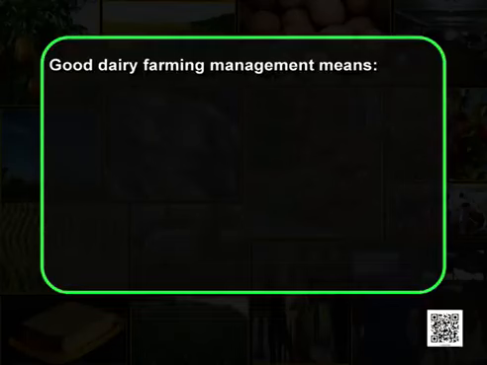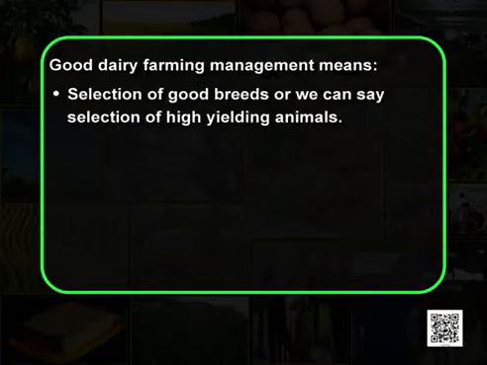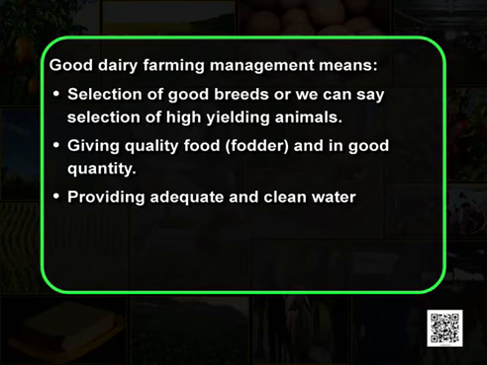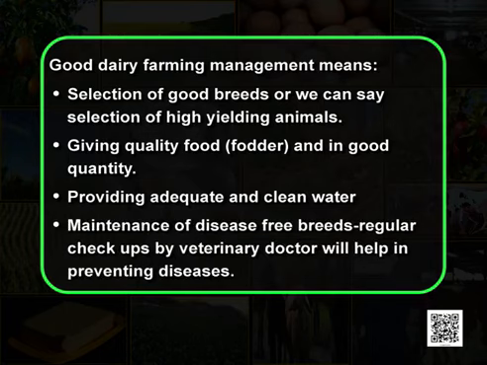So, let us understand what is good dairy farming management. Good dairy farming management means selection of good breeds. So, we can say selection of high yielding animals. Giving quality food or quality fodder and in good quantity, that is very important. Providing adequate and clean water.